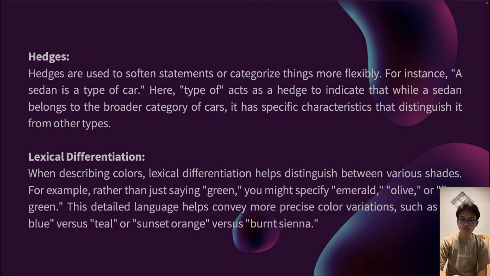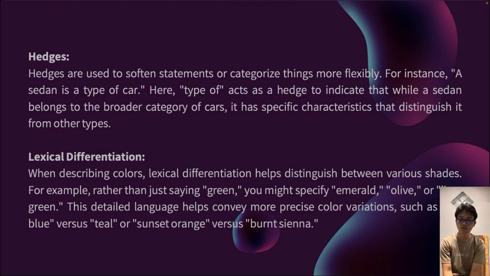Next, hedges. Hedges are used to soften statements or categorize things more flexibly. For instance, a sedan is a type of car. Here, type of acts as a hedge to indicate that while a sedan belongs to the broader category of cars, it has specific characteristics that distinguish it from other types.